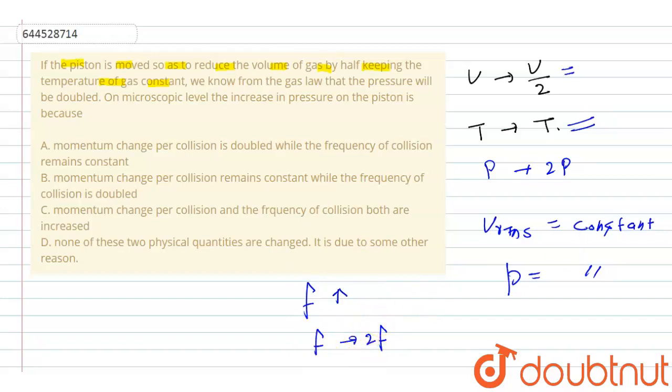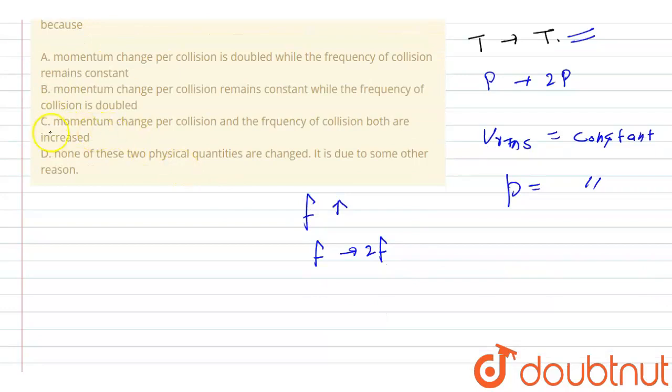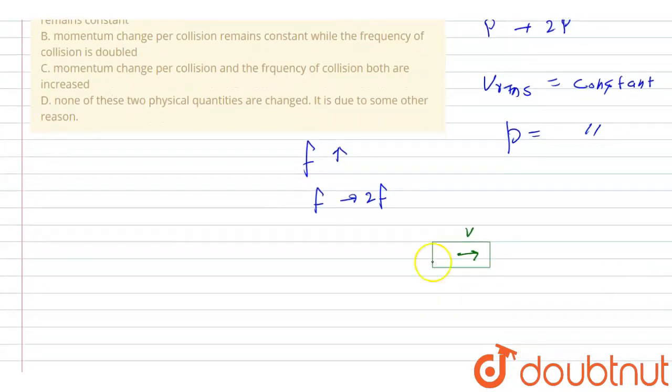Now in this question, let's say we have this size of box, and in this box a particle is moving with a velocity v. But in the question, volume is half.